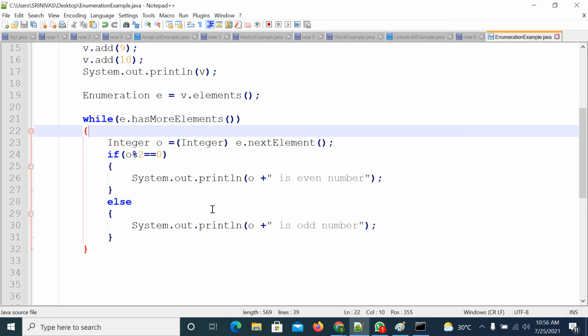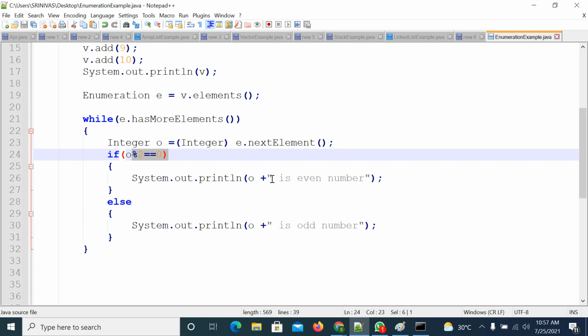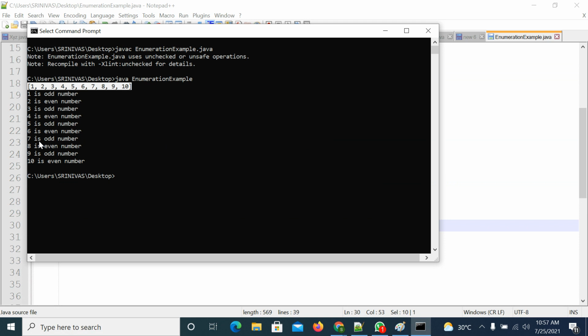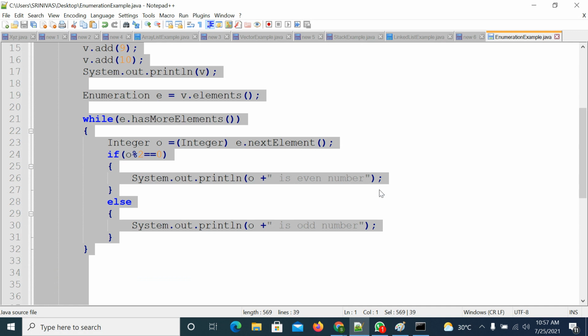First I converted to integer type, then I applied this logic to verify even or odd. So 10 is even number, 9 is odd number, 8 is even number, 7 is odd number. Like this you can retrieve the elements. You can take this as one more example.